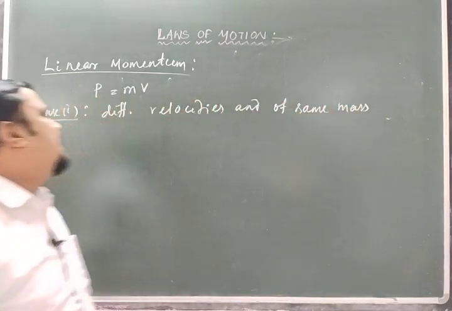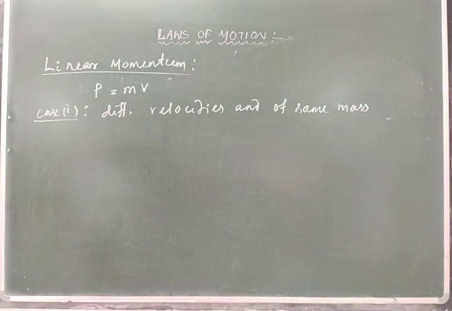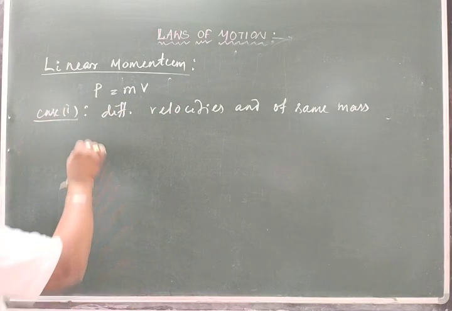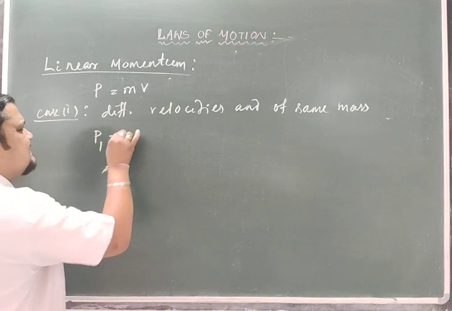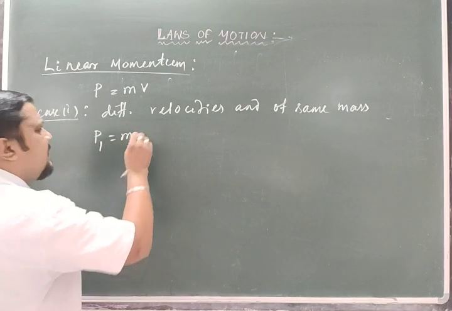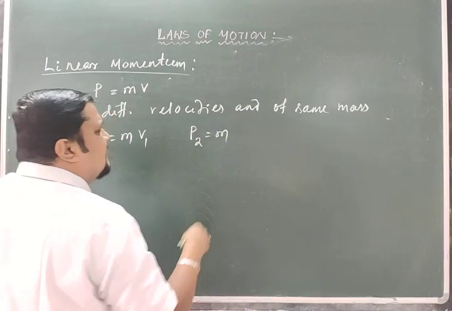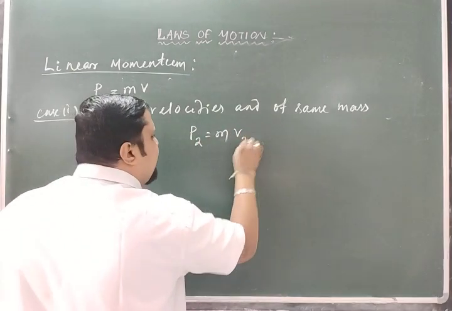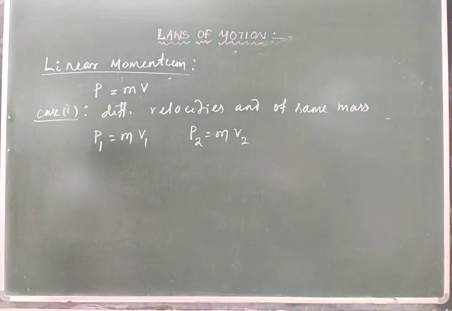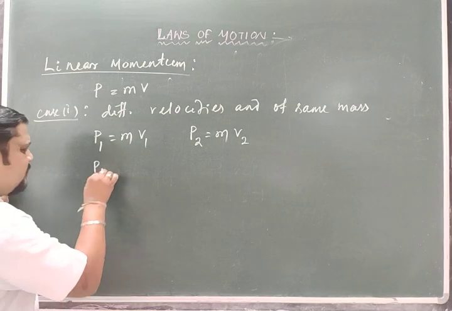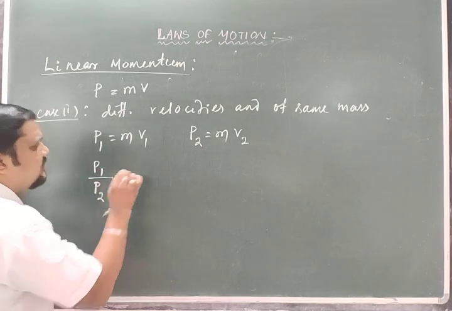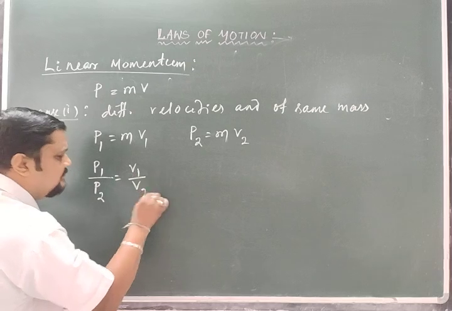For the first one, the momentum is P1 equals m v1, and for the second, P2 equals m v2, the same mass. If you divide these two, P1 by P2 gives V1 by V2.